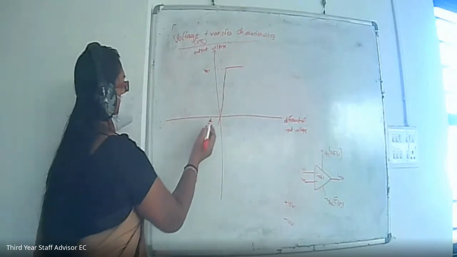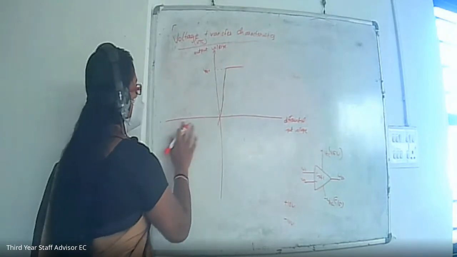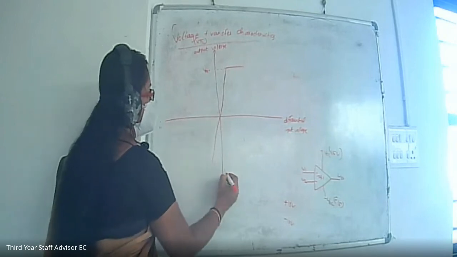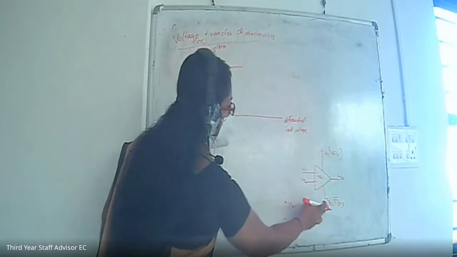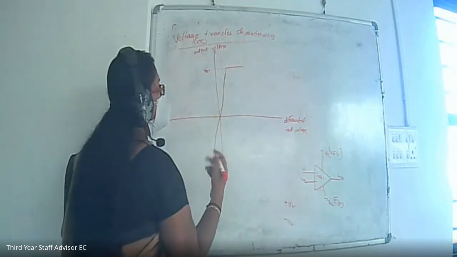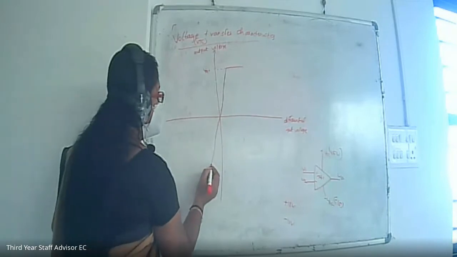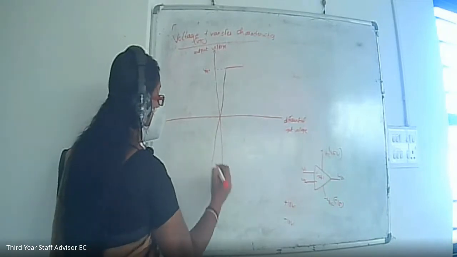Whenever the differential voltage is increasing on the negative side, the output voltage also increases. But when the output voltage reaches minus VEE, the transistors inside the op-amp will go to saturation. As a result, it will give an output voltage of minus VSAT.